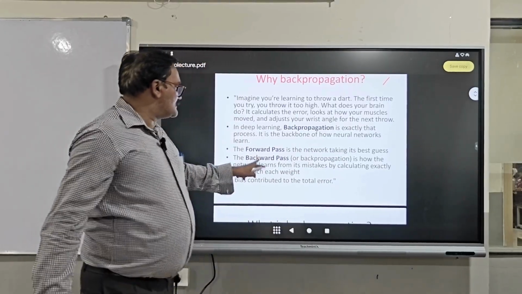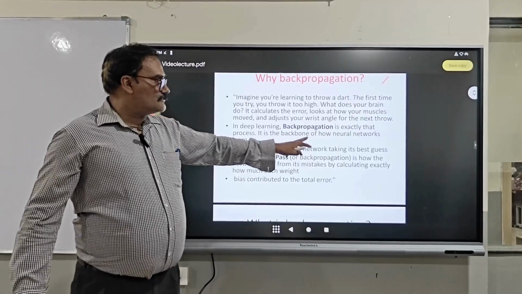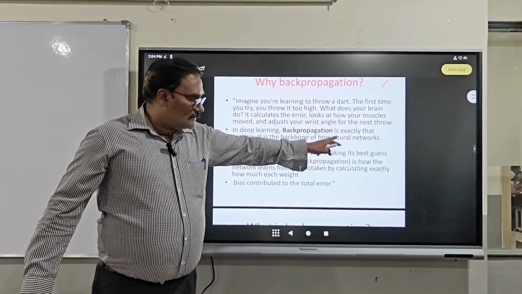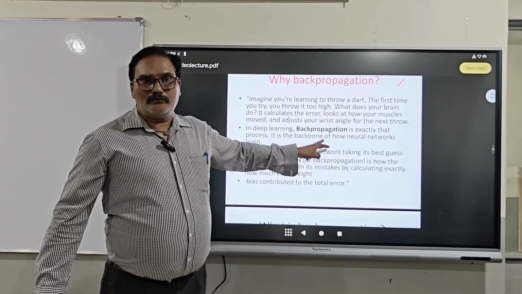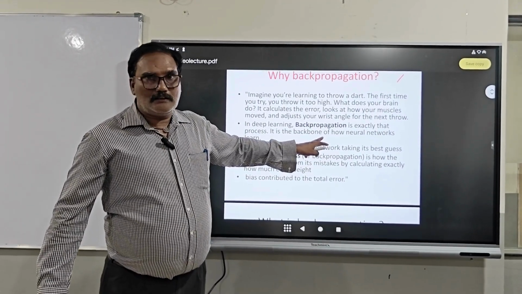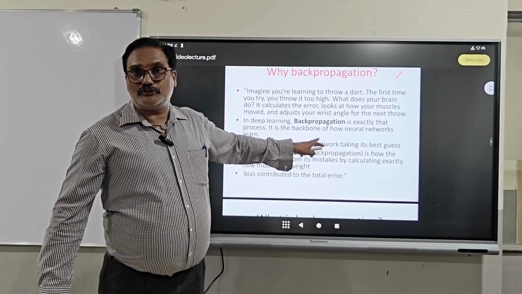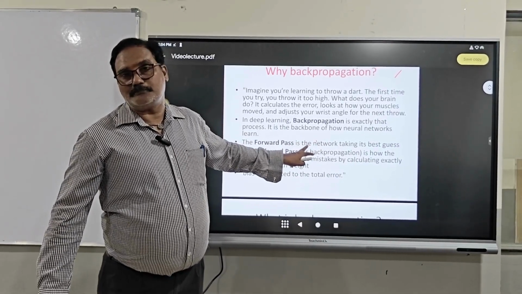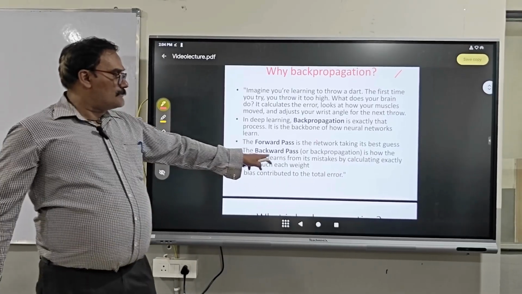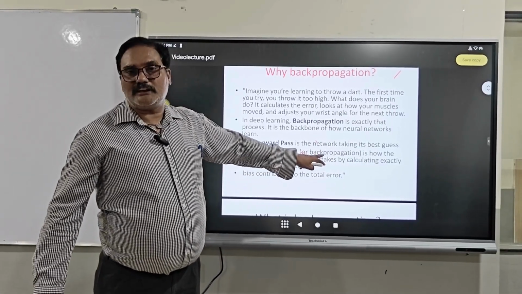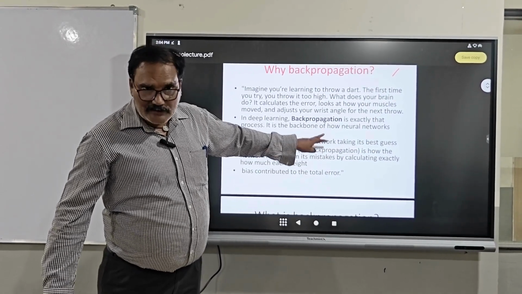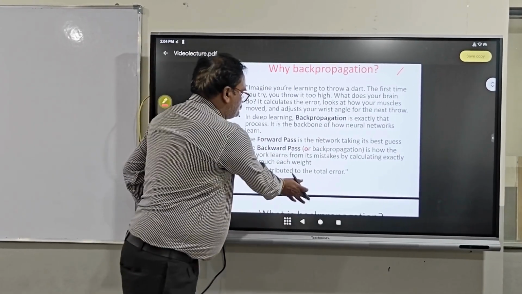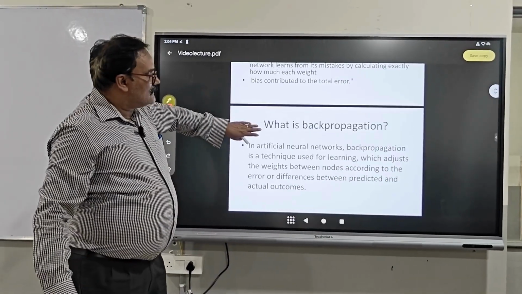Here the forward pass is the network taking its best guesses. That is 100% what will come. But whenever modifications are done by the human, at that time this is not possible. That's why backpropagation is the pass basically followed by feedback mechanisms, wherever errors are there. Then another one is the